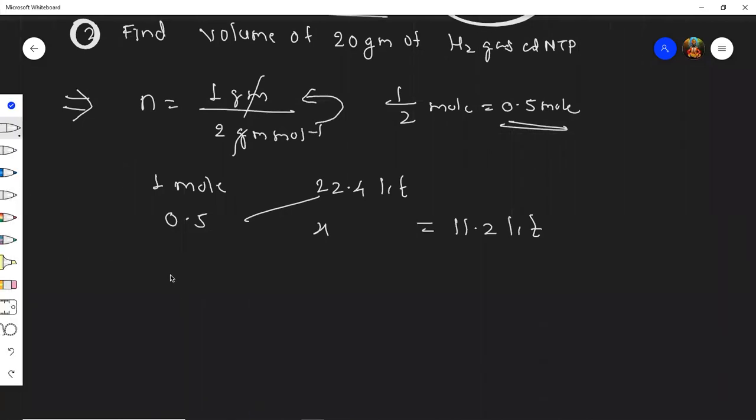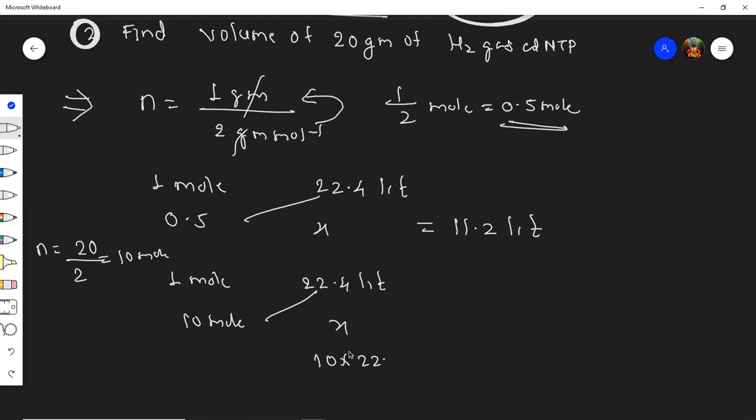Answer for the second: 1 mole is 22.4 liter. So in the second we will find moles. N is equal to, how much weight is given? 20 divided by 2. So it comes out to be 10 moles. So 10 moles, just multiply 10 into 22.4. So it comes out to be 224 liter. So yes, someone has given 2240 liter. How come 2240 liter? Only this point will come out, it is just multiplied by 10. Yes.